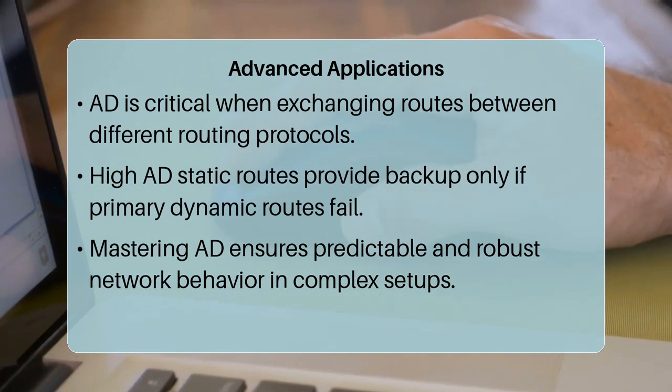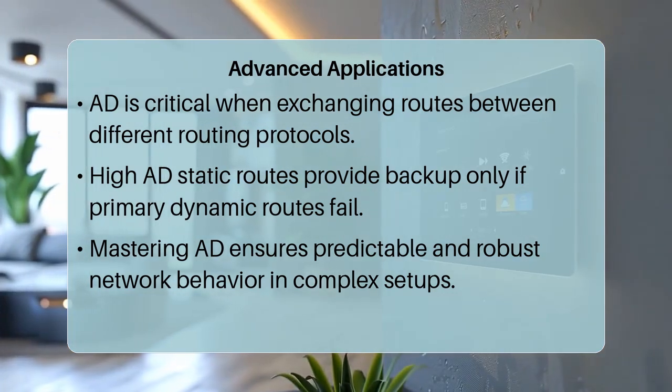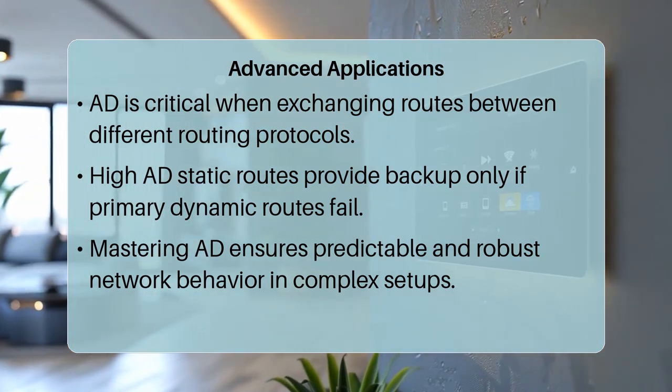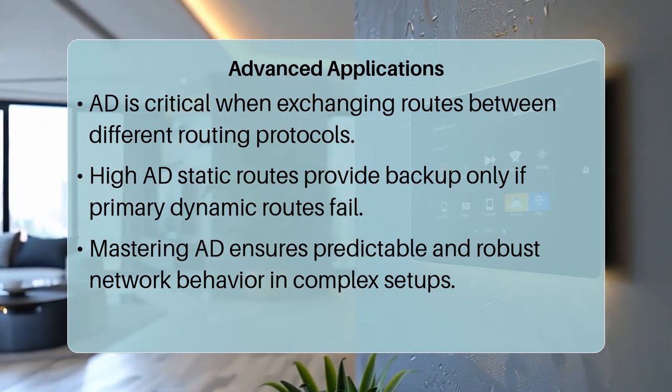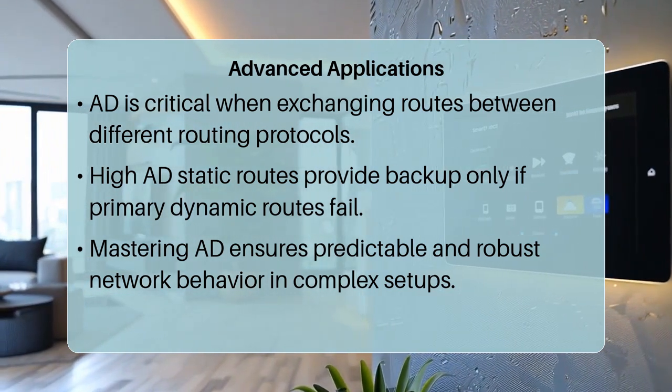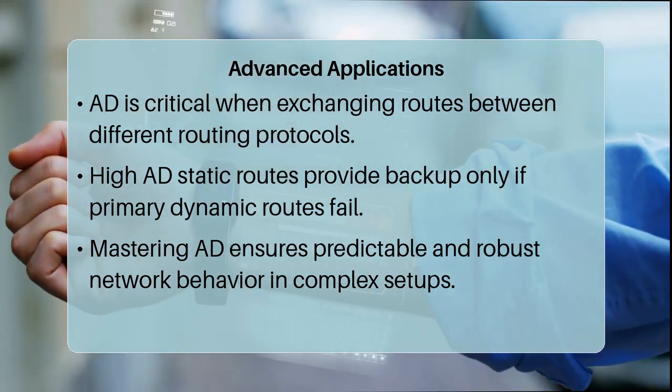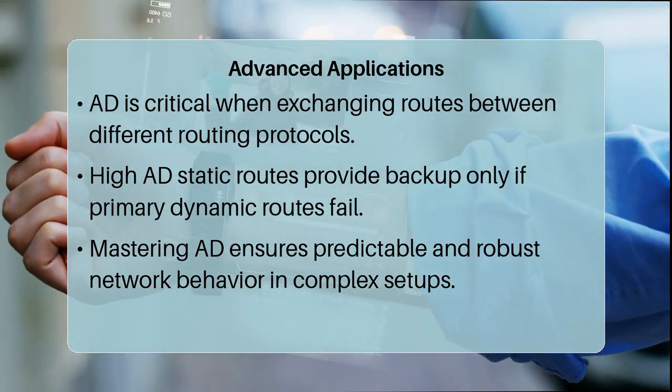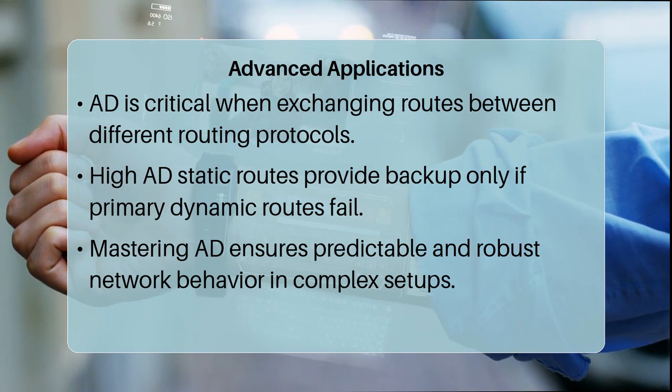Understanding administrative distance empowers network engineers to design robust and predictable network topologies. It provides the essential framework for evaluating the overall trustworthiness of routing information, allowing for deliberate choices in path preference and ensuring network stability across diverse and complex routing environments.